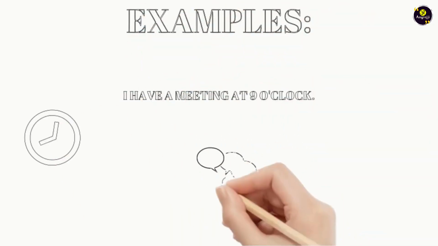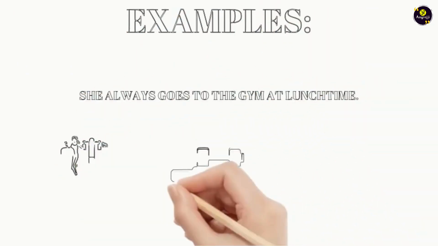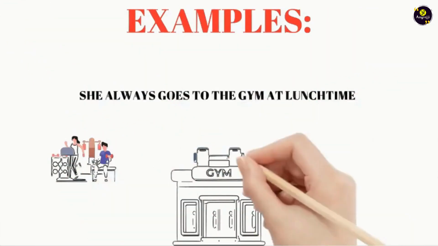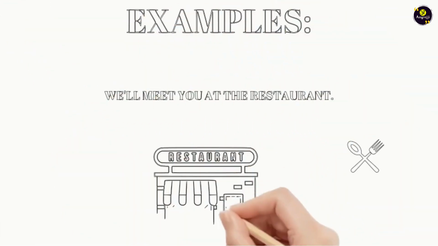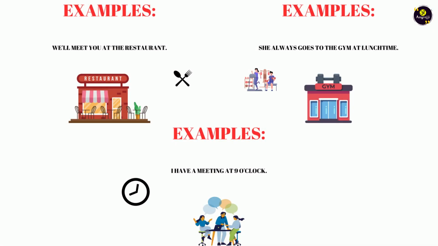For example, I have a meeting at 9 o'clock. She always goes to the gym at lunchtime. We'll meet you at the restaurant. So if you see at 9 o'clock, at lunchtime, at the restaurant, ये सारे timings, places बहुत specific हैं. That is why we have used at for it.